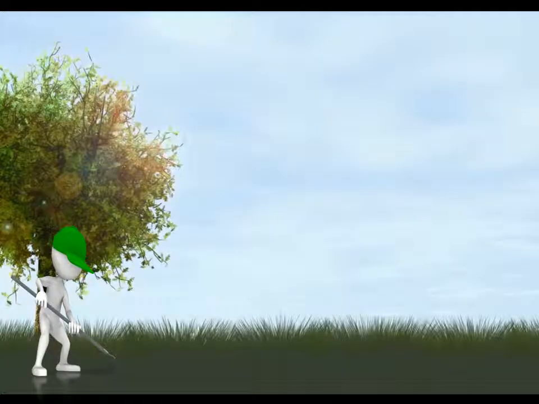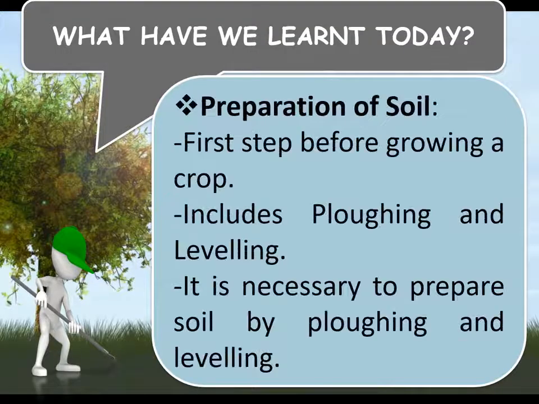It's time for you to note down the key points. What have we learnt today? Preparation of soil. The first step before growing a crop includes plowing and leveling. It is necessary to prepare soil by plowing and leveling.